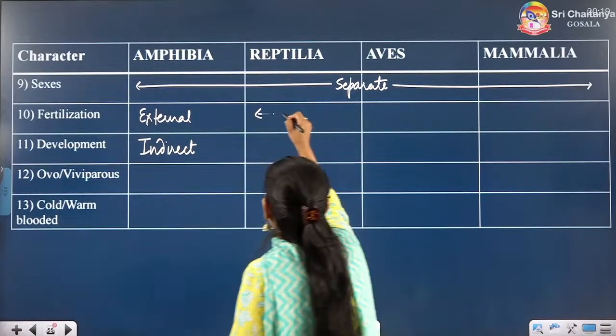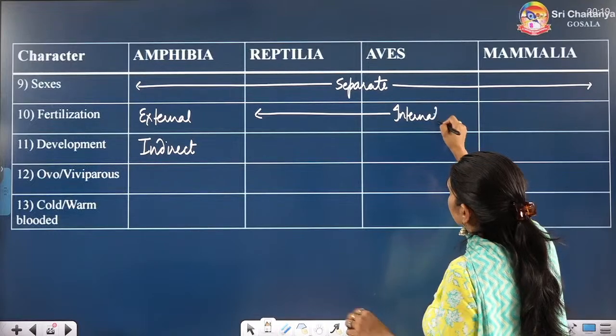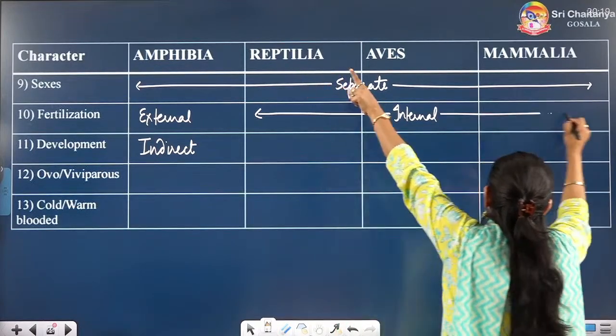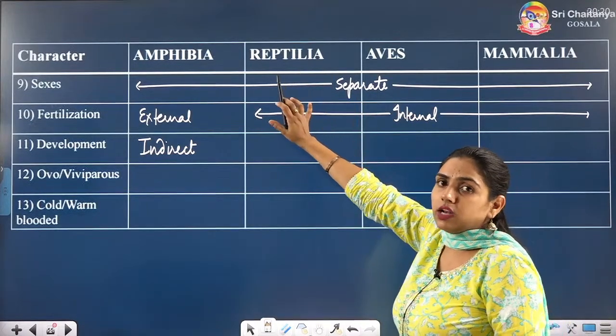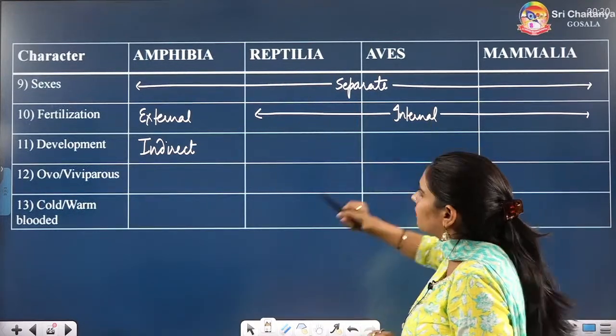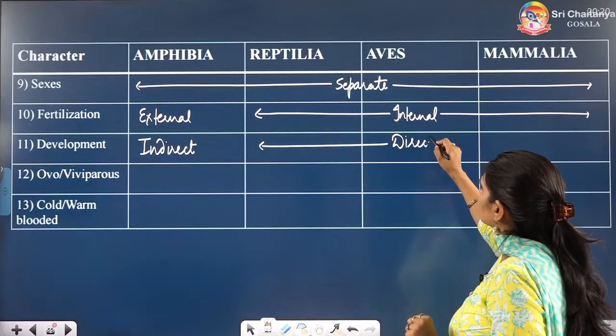So others are showing internal fertilization. That is why I have told you reptiles are the first successful land vertebrates because of the internal fertilization, and then development will be direct.